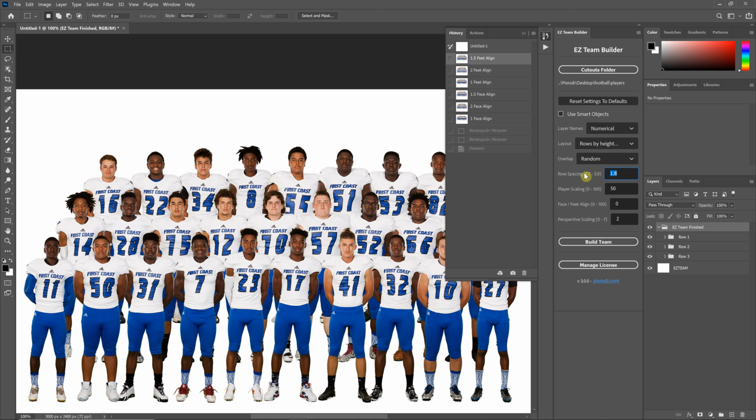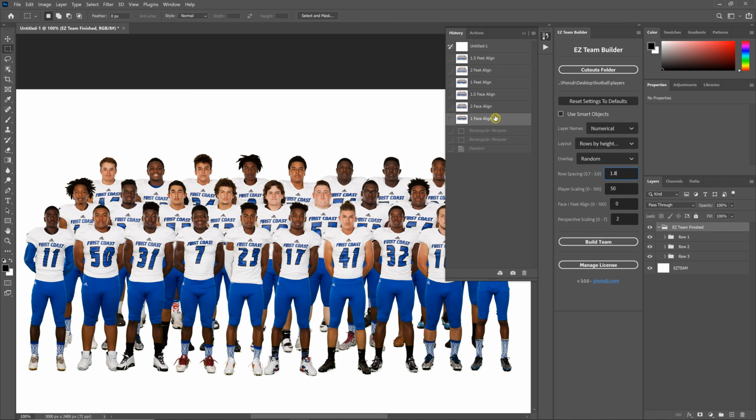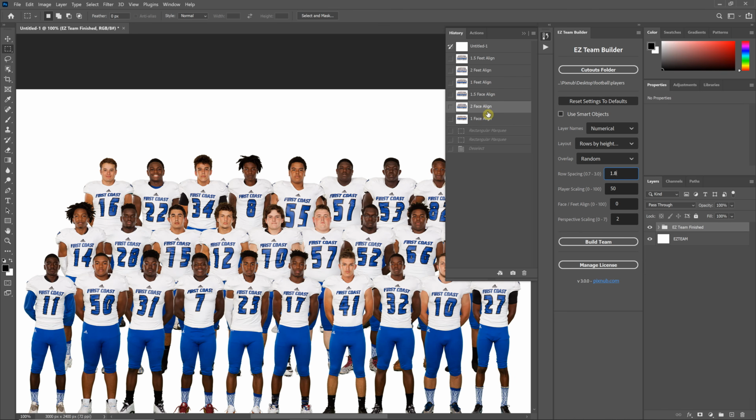I left this with a lot bigger range than you'll probably ever need. So just keep that in mind. And the big takeaway, again, is if you're using rows by height, where the row is increasing in height going up from one row to the next, in that case, you're going to get less when you're using face align than with feet align. So just keep that in mind when you're deciding which values to use.